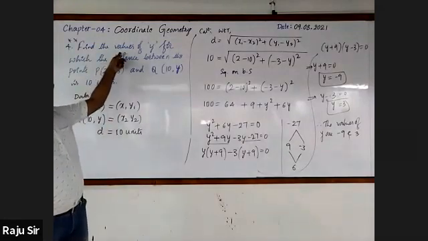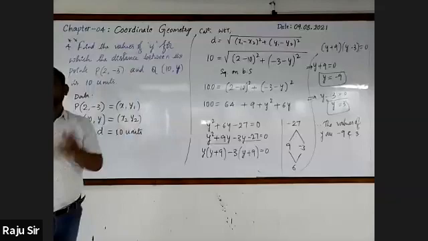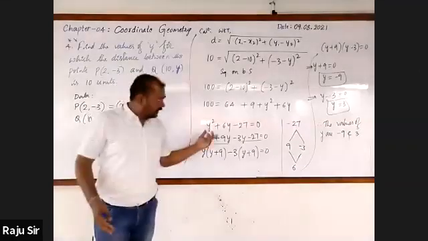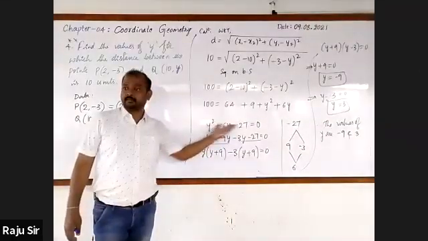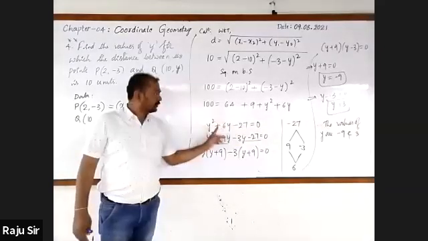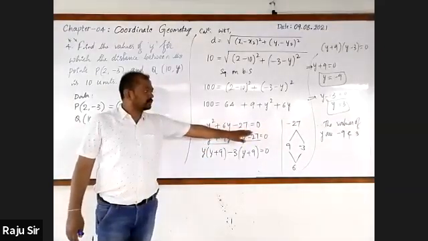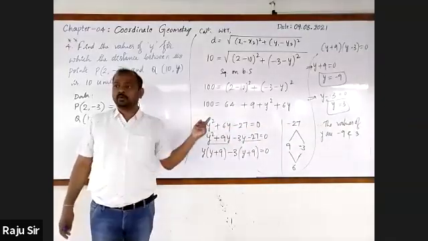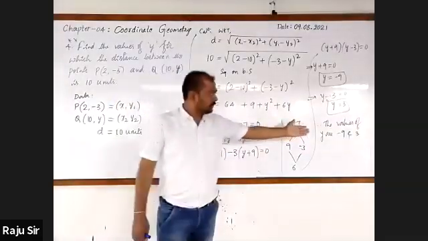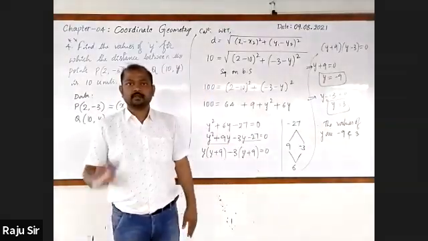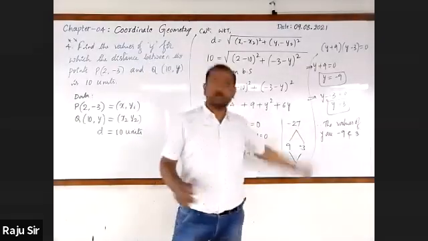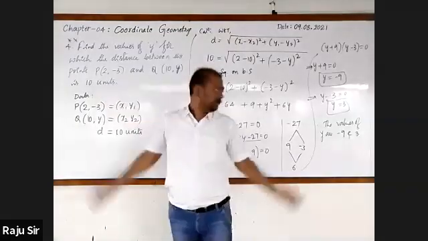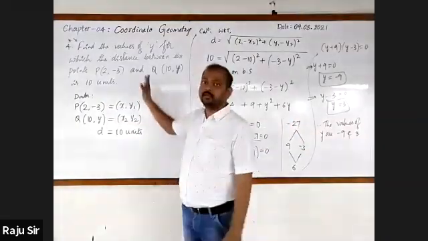Okay. Values of y, it may come as only one or more than one also. As the relationship has come in the quadratic form, y square plus 6y minus 27 equal to 0, it is in quadratic form. Obviously, we'll get two values for y. We have got both minus 9 and 3. Got it? Whether you take minus 3 or plus 3 for y, you get 10 units.